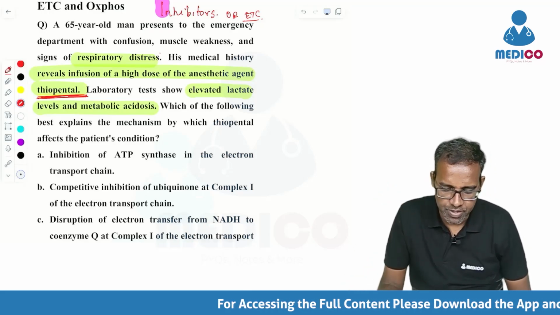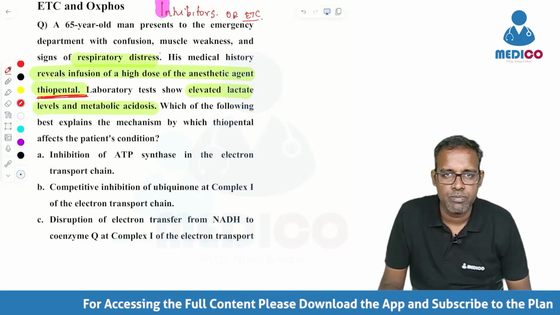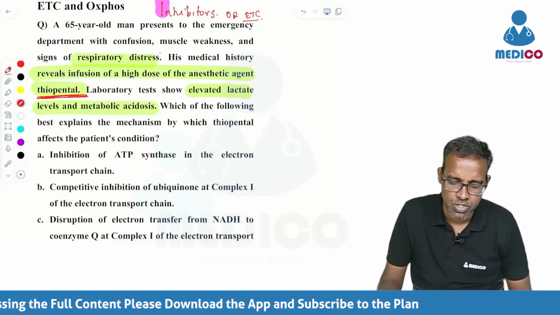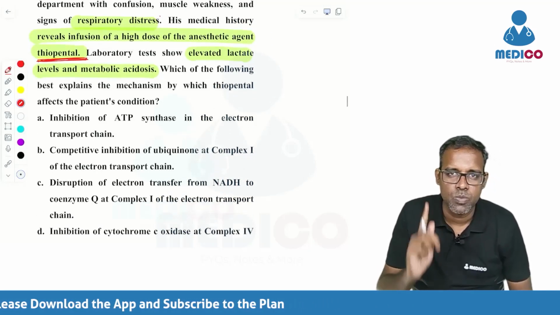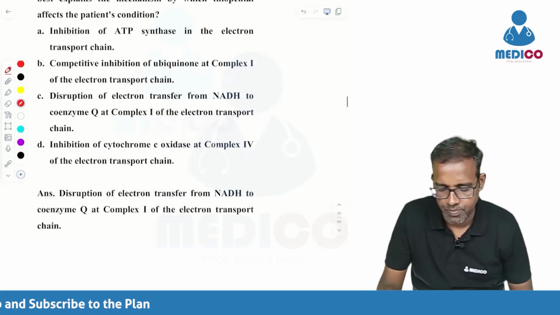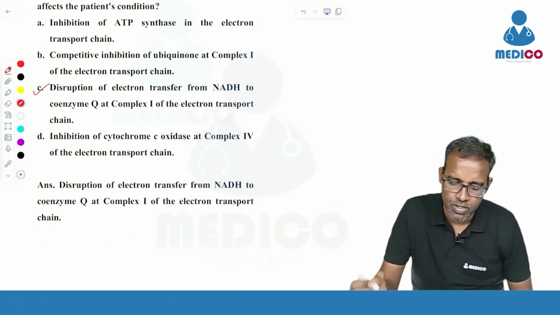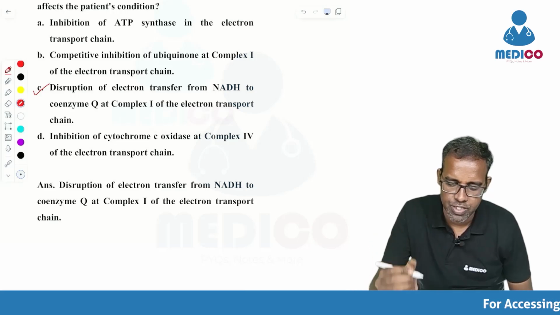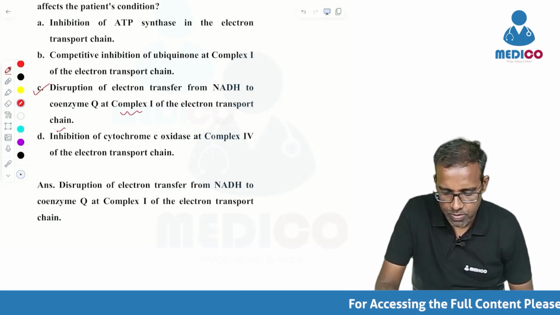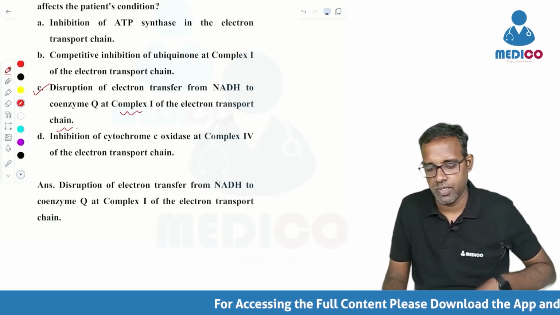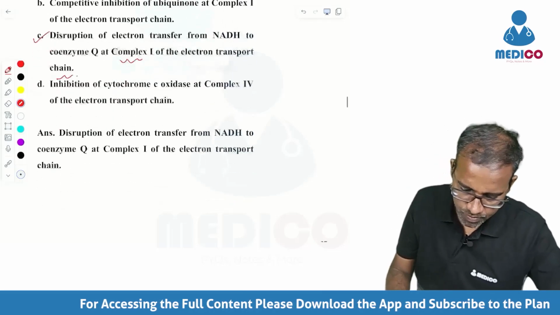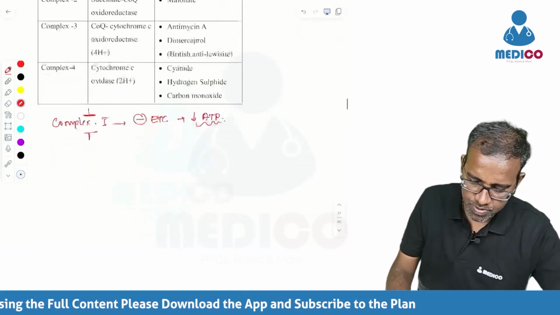This patient is likely to have barbiturate poisoning or thiopental overdose, which is known to inhibit complex 1 of the electron transport chain. So the answer here is disruption of electron transfer from NADH to coenzyme Q at complex 1 of the electron transport chain. That's it. This is slightly a difficult question, but if you know the basic concepts, it will be easy.